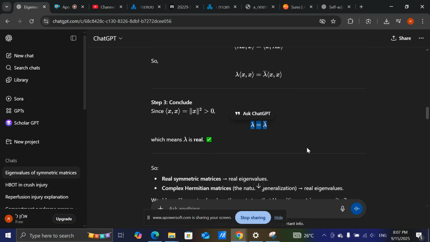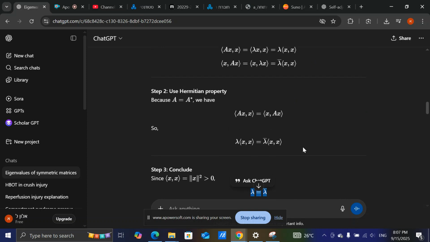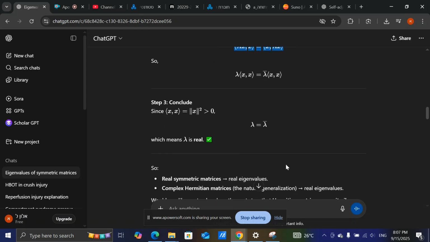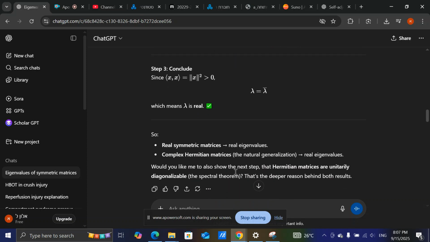So whether symmetric or Hermitian, self-adjoint matrices, we use self-adjointness in the case that the inner product of Ax and x equals the inner product of x and Ax. So we got that the eigenvalue is real. This is what we wanted to show, that for real symmetric matrices and for Hermitian matrices, namely self-adjoint matrices in the complex space, the eigenvalues are always real values.